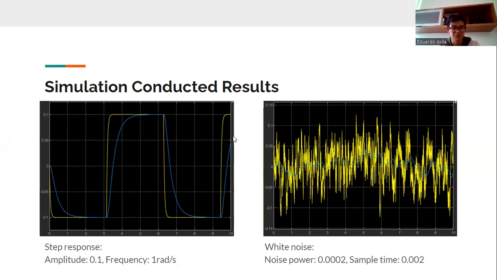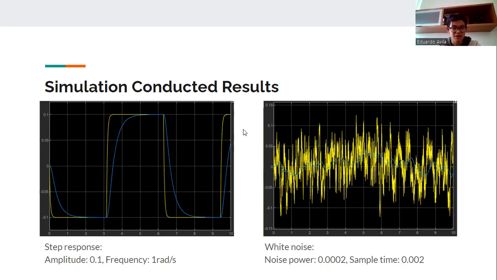It's worth mentioning that the step response was coded in MATLAB with an amplitude of 0.1 and a frequency of 1 rad/s. The white noise was coded with a noise power, or a Gaussian, I don't remember the name so well, of 0.002 and a sample time of 0.002, which is quite similar to the MATLAB tutorial that the teacher gave us.